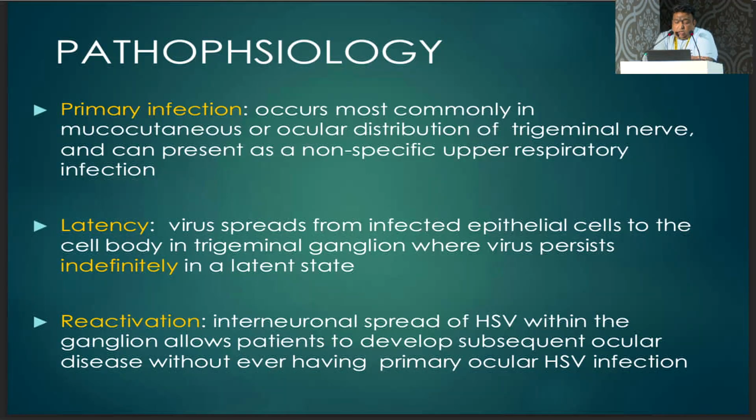Reactivation of herpes virus can occur any time in the lifetime, and there is interneuronal spread of HSV within the ganglion cells, which allows patients to develop subsequent ocular disease without even having primary ocular HSV infection.